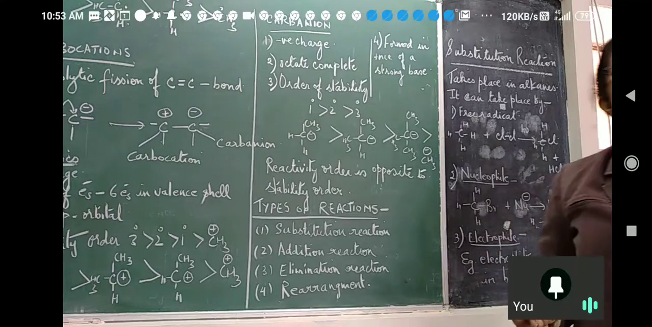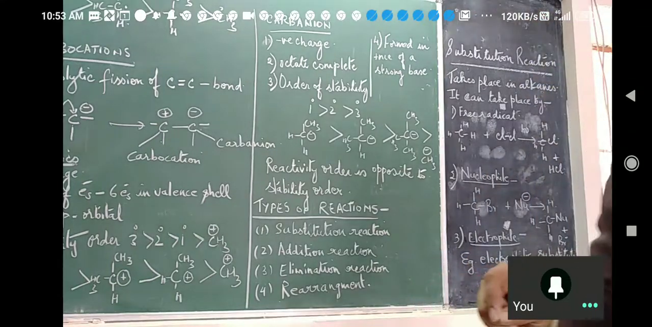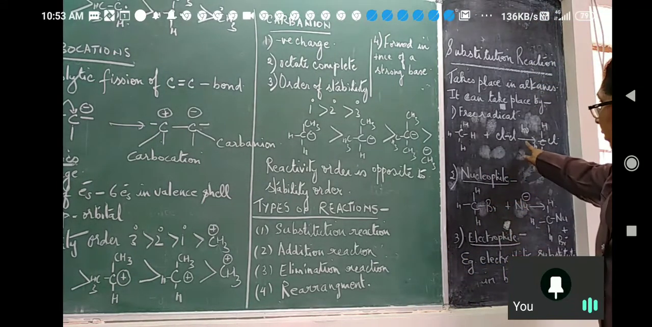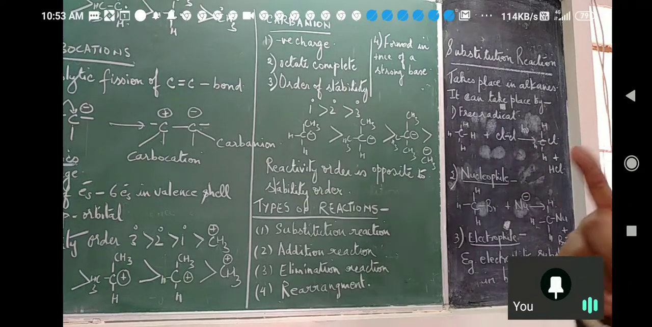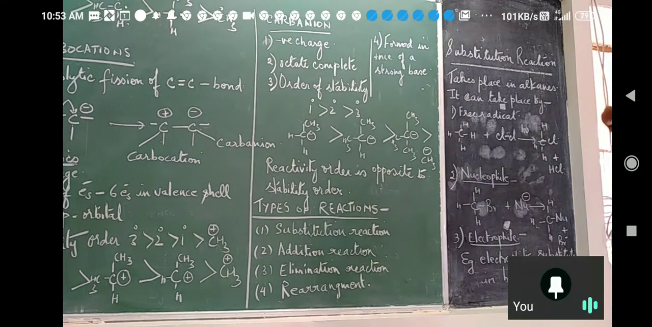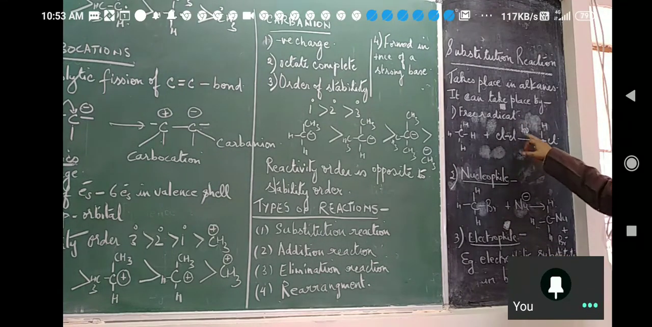It is chlorine molecule, Cl2. On the arrow, I have written h nu. What is h nu? It is denoting sunlight. Photon. Energy of photon is h nu. This is sunlight. So if we take a mixture of methane and chlorine and leave it in sunlight, what will happen?